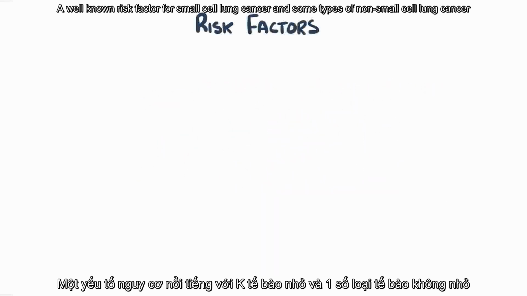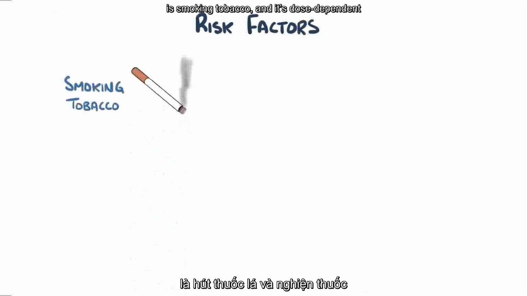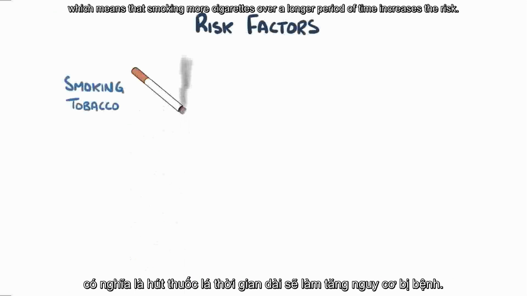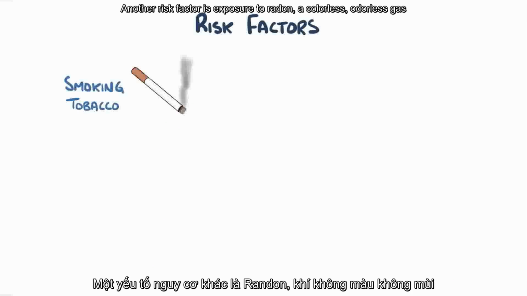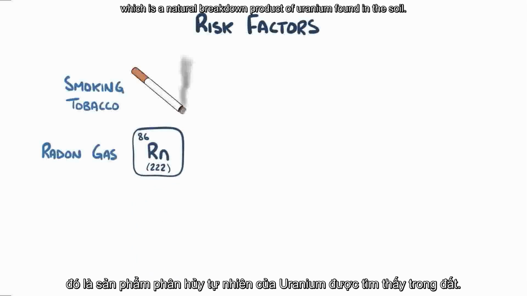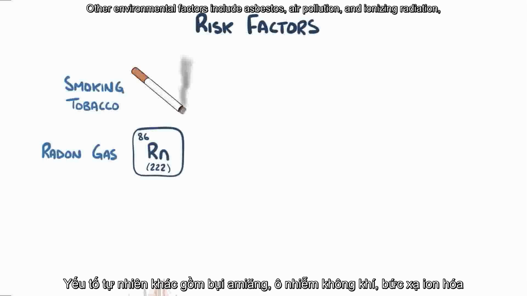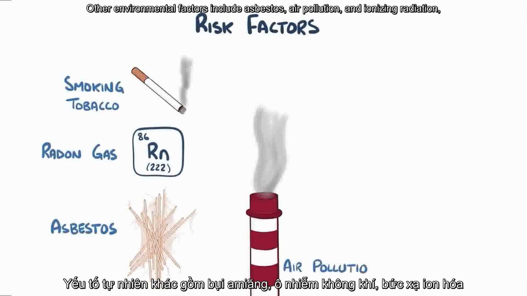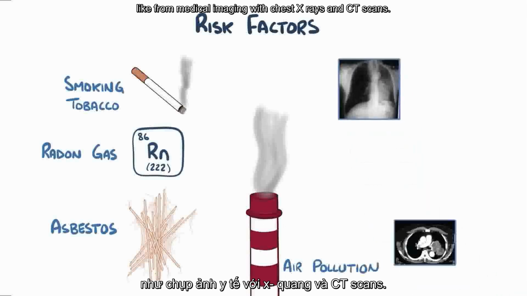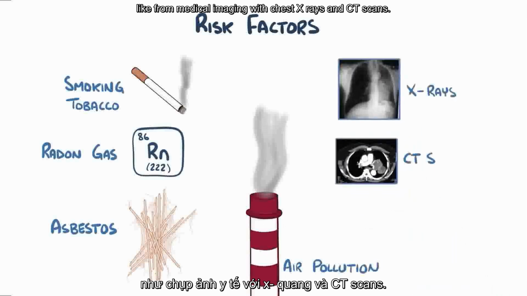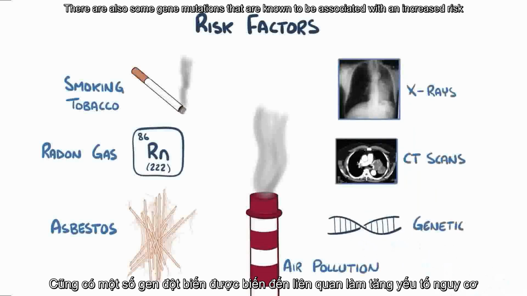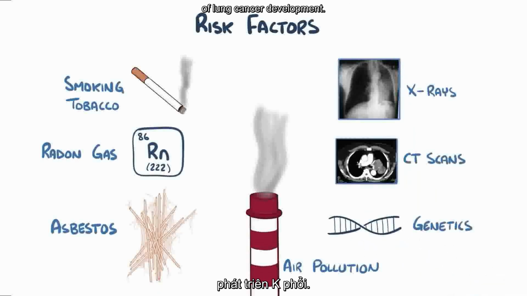A well-known risk factor for small cell lung cancer and some types of non-small cell lung cancer is smoking tobacco. And it's dose-dependent, which means that smoking more cigarettes over a longer period of time increases the risk. Another risk factor is exposure to radon, a colorless, odorless gas which is a natural breakdown product of uranium found in the soil. Other environmental factors include asbestos, air pollution, and ionizing radiation, like from medical imaging with chest x-rays and CT scans. There are also some gene mutations that are known to be associated with an increased risk of lung cancer development.